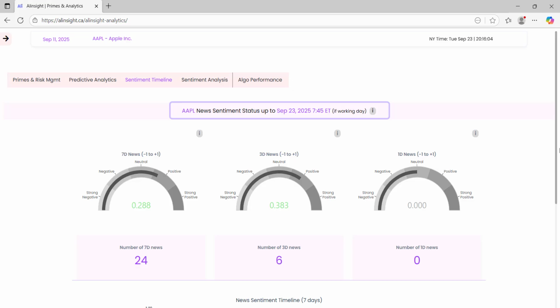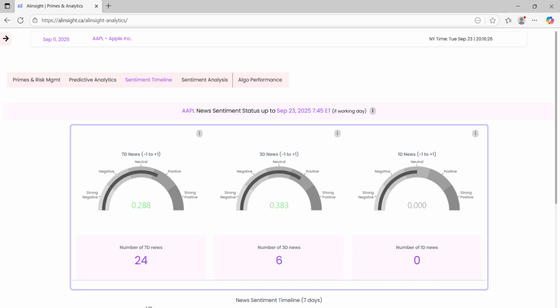Today is September 23rd, so the tab shows news sentiment data up to 7:45 a.m. on this date. In practice, users usually open this tab about an hour before the market opens on the following trading day. So this view always reflects the latest available news sentiment, provided that the date is a working U.S. market day.